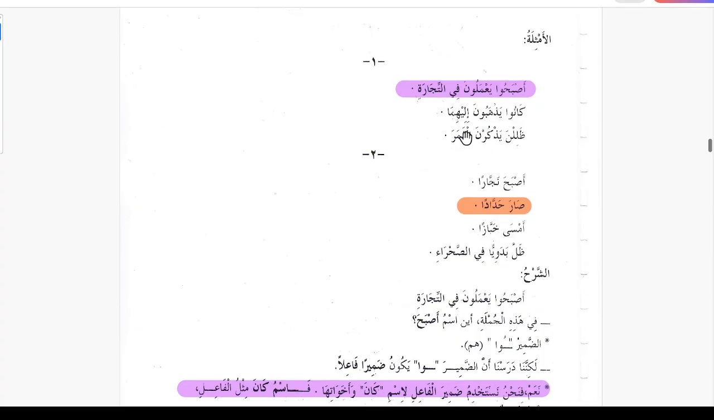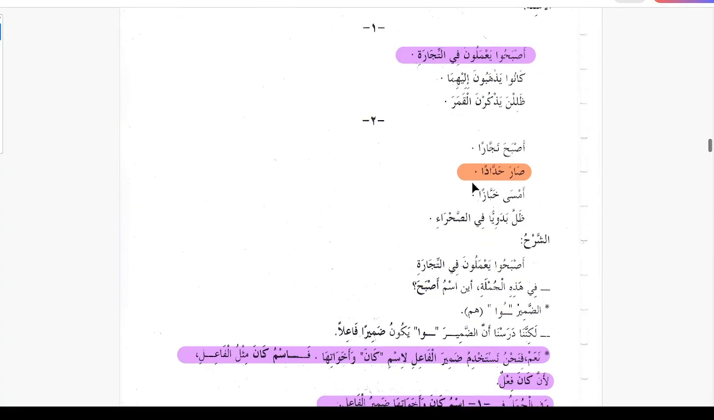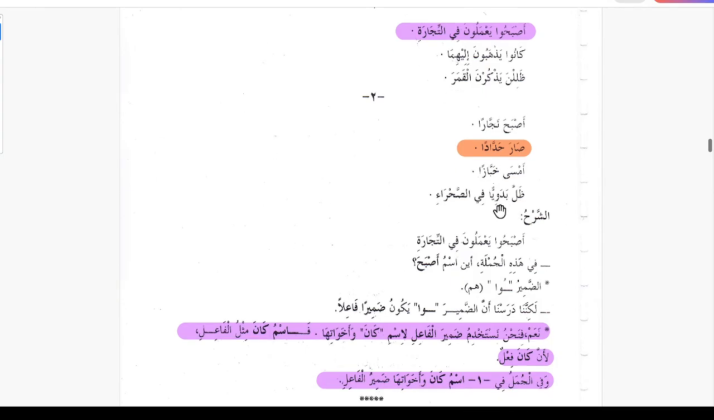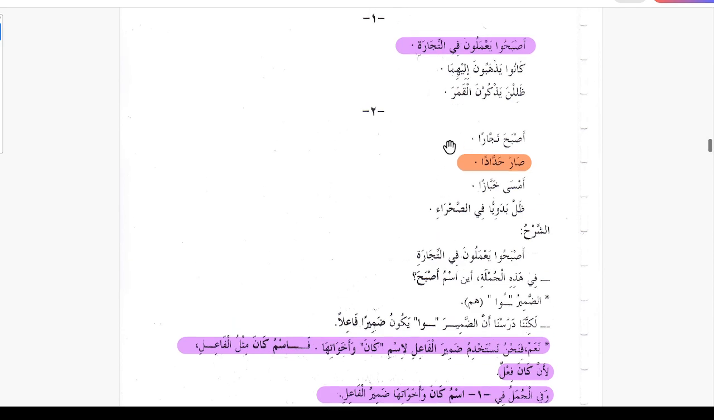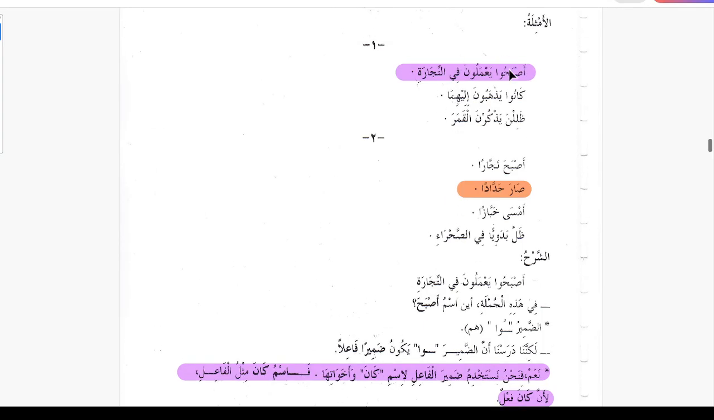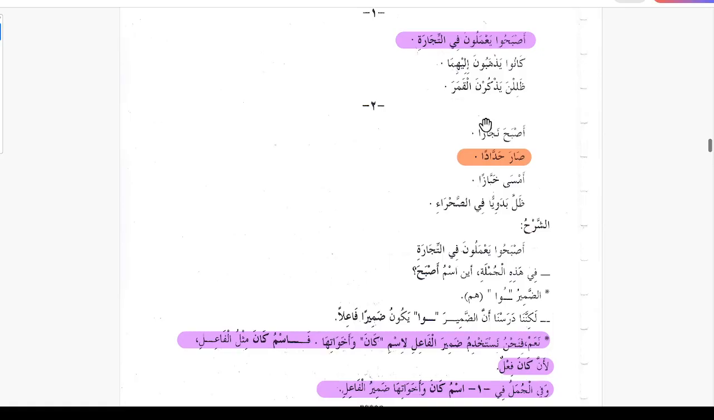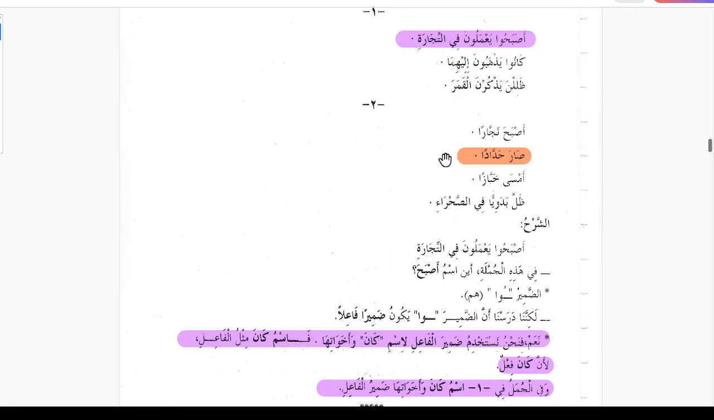So this is one set of examples, and this is another set of examples. Asbaha najjaran, he became a carpenter. Sara haddadan, he became a blacksmith. Amsa khabbazan, he became a baker. So you see, we are using different sisters of kana, but the meaning is the same. Zalla badwiyan fis sahrai, the Bedouins remained in the Sahara, in the desert. So this is another set of examples. Now we are going to find the ismu kana in these two sets of examples.